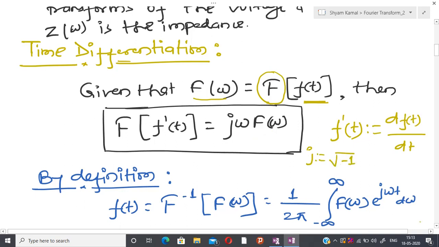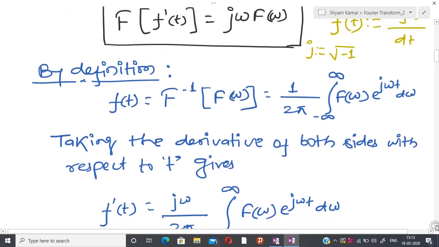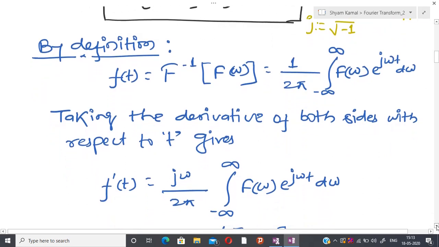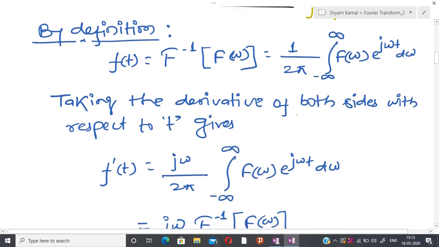By direct application of differentiation in the Fourier transform, it is possible to see this relation. From the definition of inverse Fourier transform, we know that I can represent the inverse Fourier transform like this. We already learned this in the previous class, and now I am going to take differentiation on both sides, right hand side as well as left hand side.